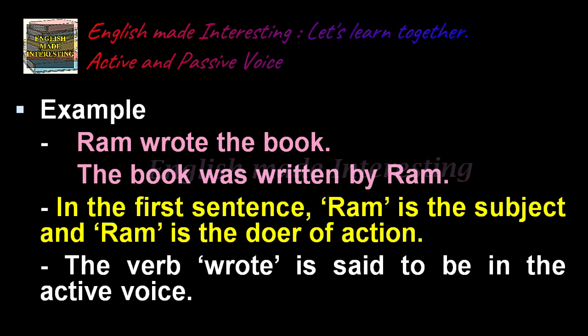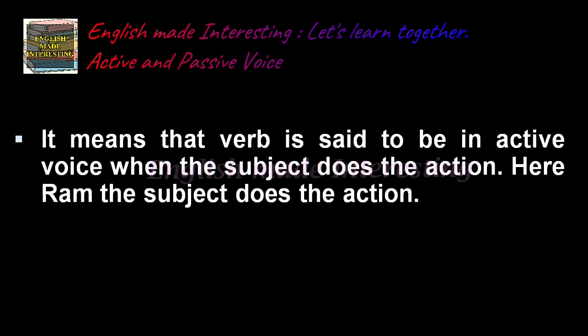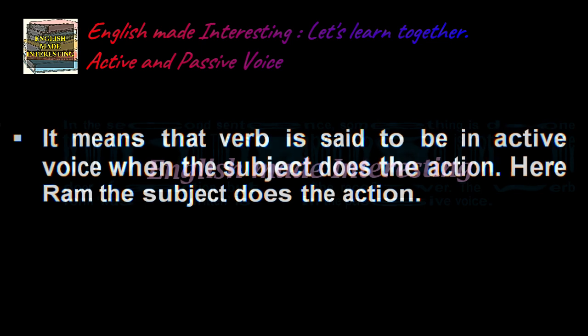Whereas in the first sentence, Ram wrote the book, Ram is the subject and the subject is the doer of action. That is why it is in active voice. In the first sentence, Ram is the subject and Ram is the doer of action. Hope it is clear. The verb wrote is said to be in the active voice. It means that the verb is said to be in active voice when the subject does the action. Here, Ram, the subject, does the action.